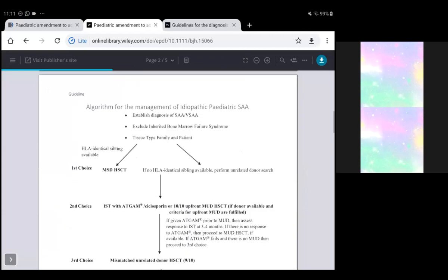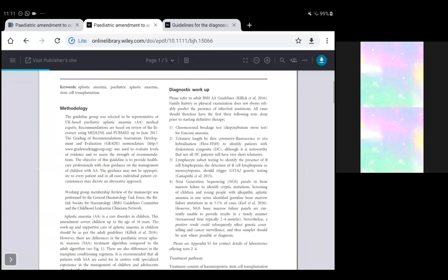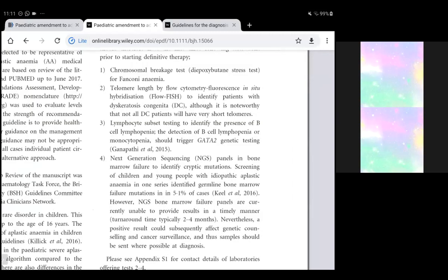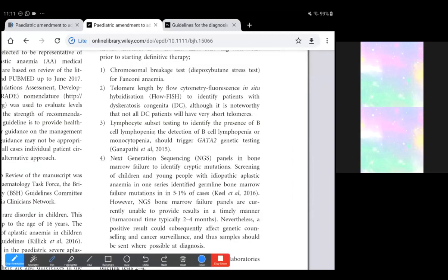They had also mentioned this brief, which I think is mostly included: we should do the DEB test for Fanconi anemia, that is, chromosomal breakage analysis and the diepoxybutane stress test for Fanconi anemia, and the telomere length.